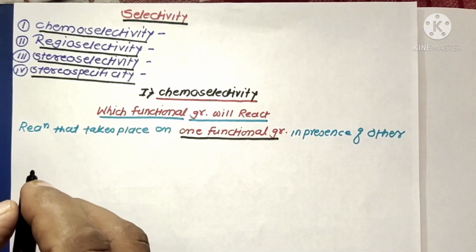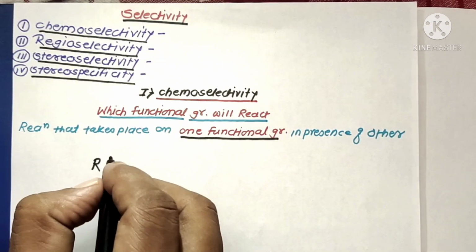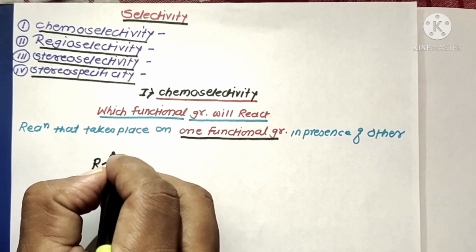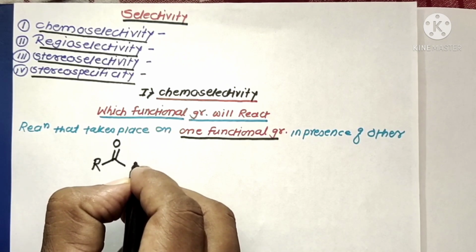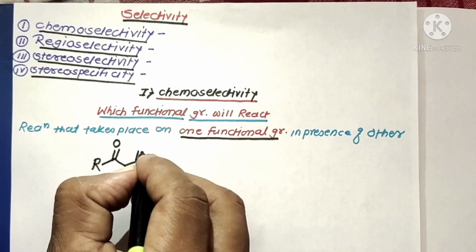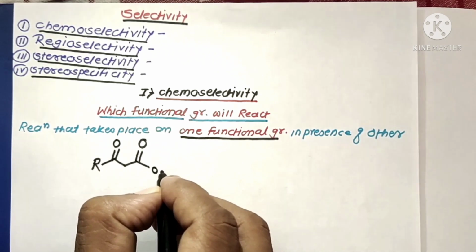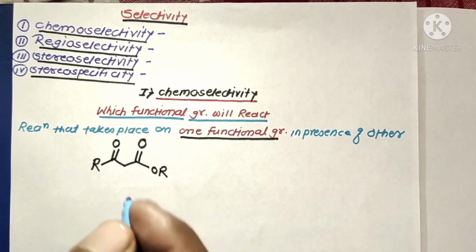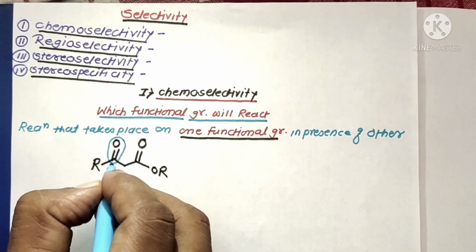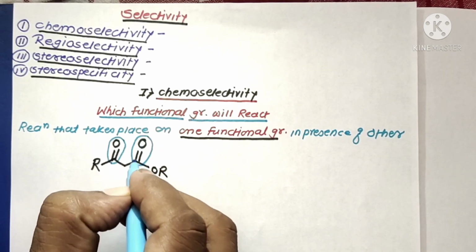Suppose the substrate molecule contains more than one functional group. Like these general groups: R, C double bond O, CH2, here again C double bond O, and the remaining group again R. In this molecule there are two functional groups. The first one is a ketonic carbonyl group and the second one is an esteric carbonyl group.